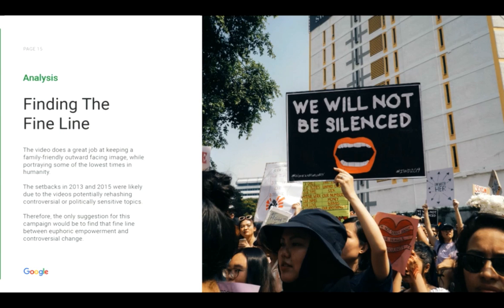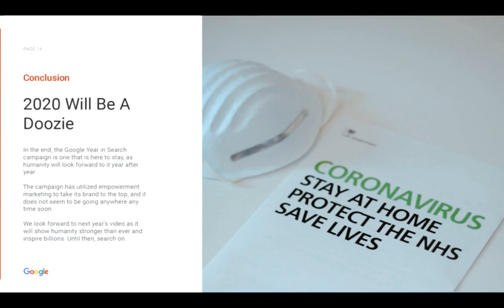But as you may have noticed, there were a few dips in the graph. This was most likely due to the video rehashing some of the controversial or politically sensitive topics of the past. So my only suggestion for this campaign would be to work on finding that fine line between euphoric empowerment and controversial change. I think honestly Google probably has done this by now, given the spike of engagement over the last 3 years. These videos utilize empowerment marketing to take its brand to the top.